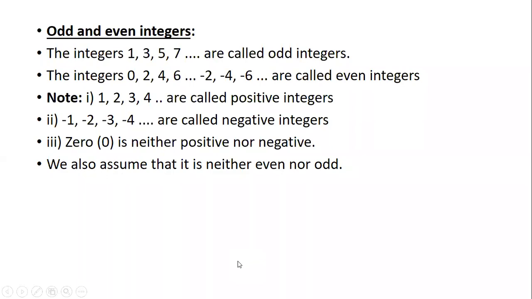Now, odd and even integers. If we have odd numbers in the series, then it is odd integers. If we have even numbers, then it is even integers, both positive and negative together. And 0 is neither positive nor negative. You cannot put that under completely positive only or negative only. So that is why we keep it neutral, saying it is not positive nor negative. Okay, so that is until odd and even integers.